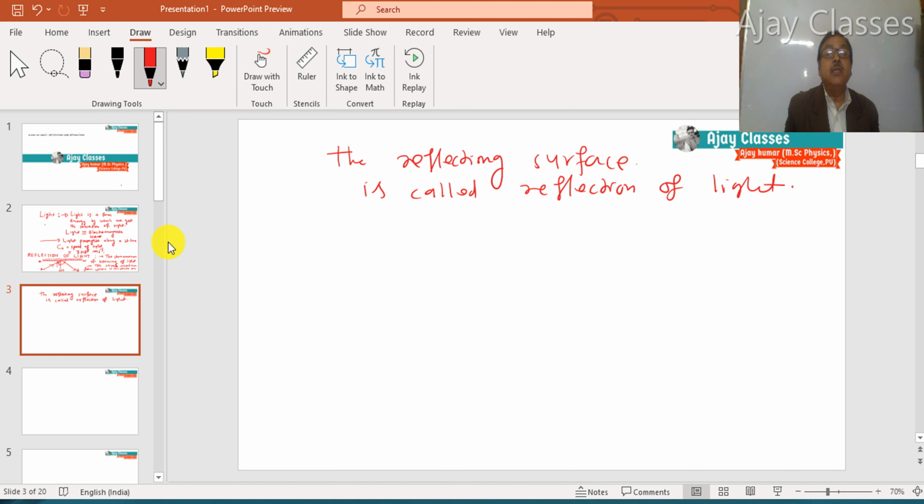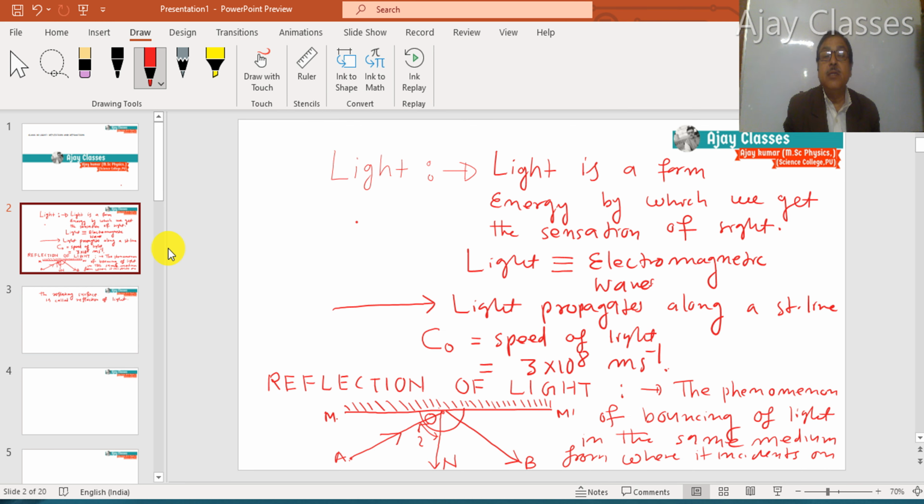We see here in the diagram one side the incident light A to O and the reflected light O to B, angle of incidence I and angle of reflection R. So very simple terms are associated with the reflection of light: incident ray, reflected ray, normal, angle of incidence I and angle of reflection R. All these things are shown in the case of a plane mirror.